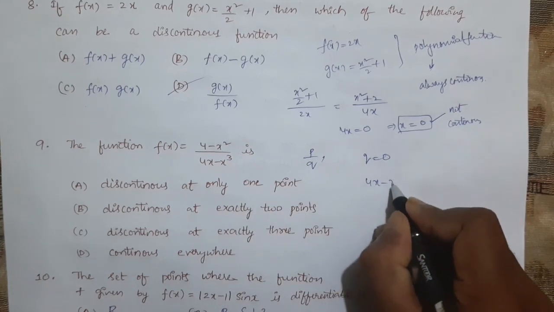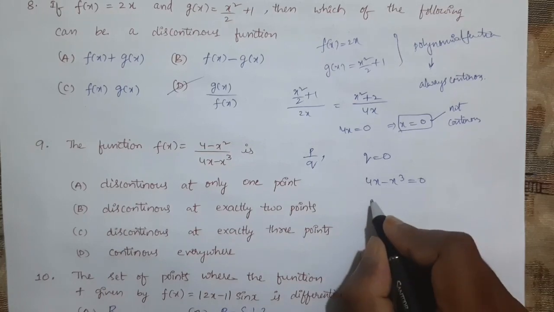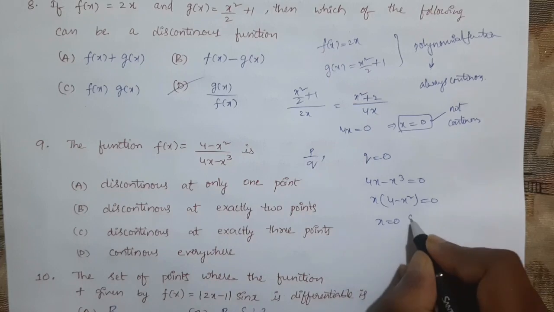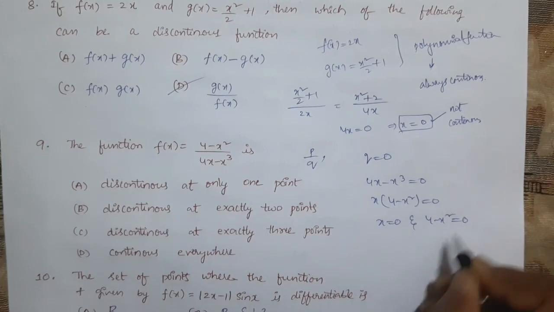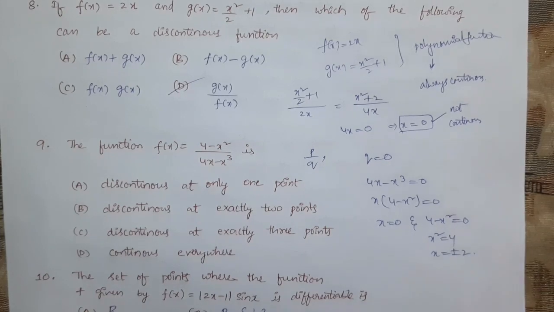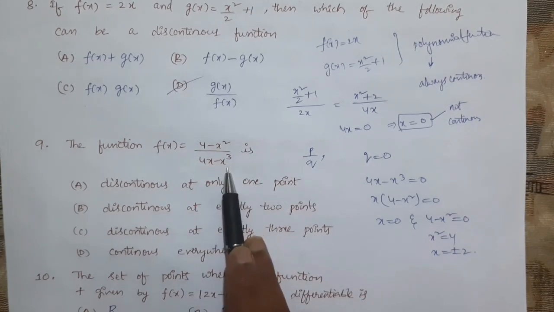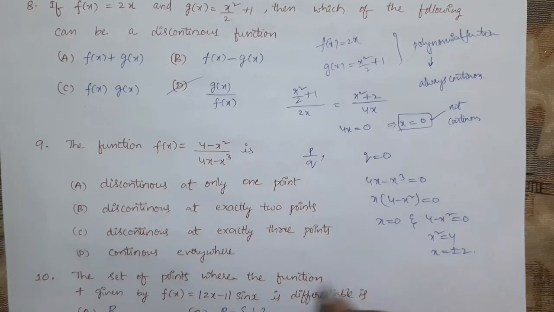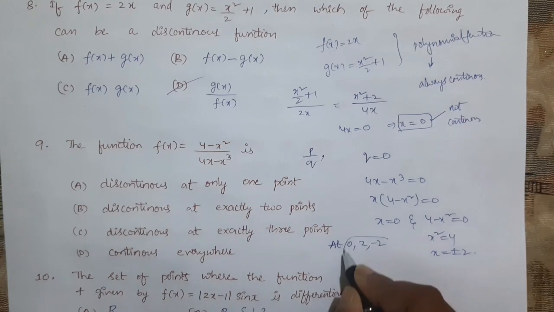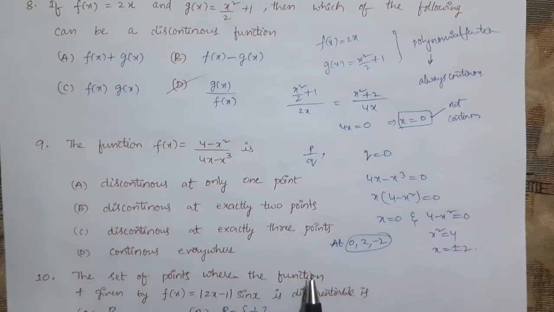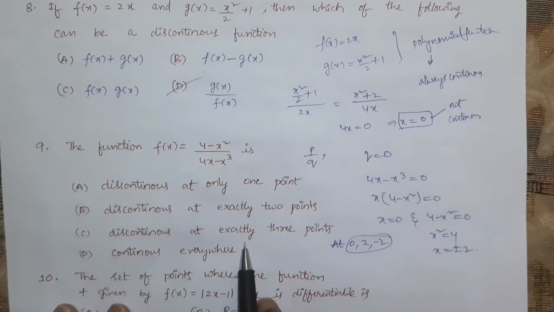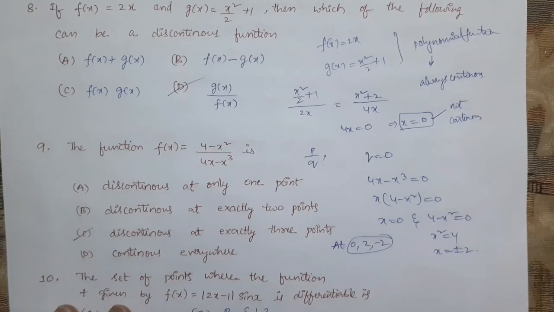So that means 4x minus x cube equal to 0. Taking x common, 4 minus x square equal to 0, that means x equal to 0, and 4 minus x square equal to 0 means x square equal to 4, x equal to plus or minus 2. That means this function is not continuous, that is, at 0, 2 and minus 2 it is discontinuous. But they are not asking at what points, they are asking at how many points. So discontinuous at exactly 3 points is our answer.